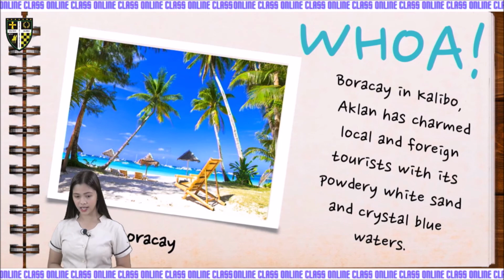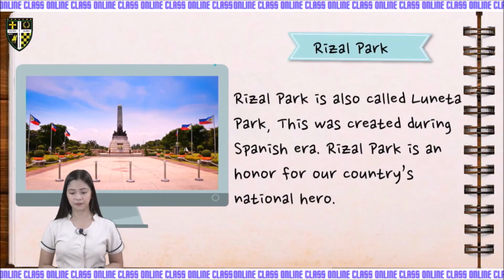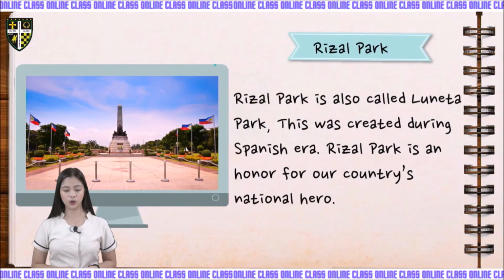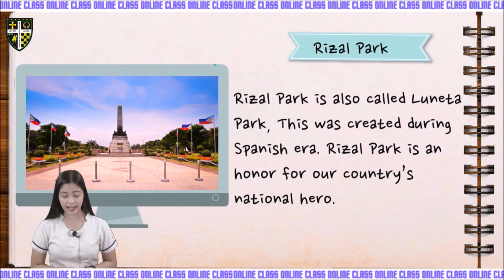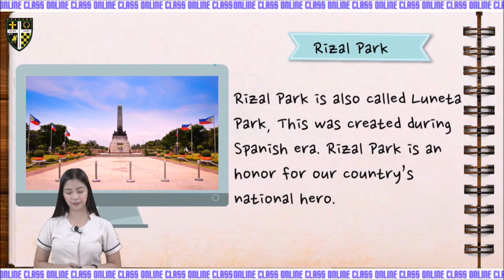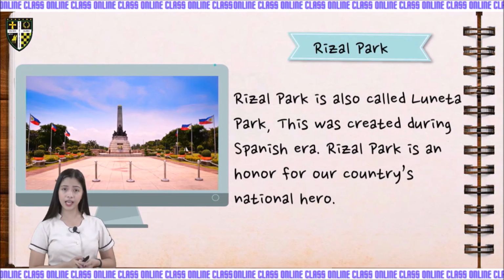The next one is the Rizal Park. Rizal Park is also called Luneta Park. This was created during the Spanish era. Rizal Park is an honor for our country's national hero, Dr. Jose Rizal. Nowadays, the park is used as a picnic place, and some Filipinos also celebrate Christmas and New Year's Eve in Rizal Park.